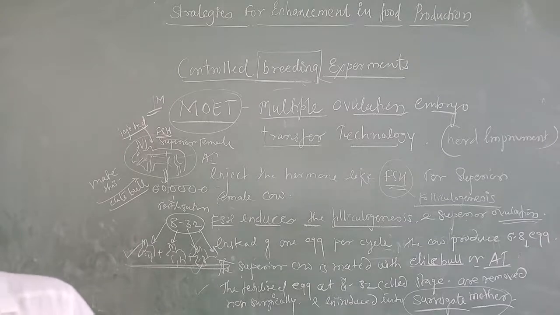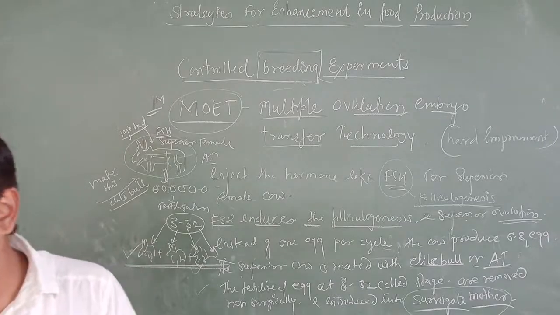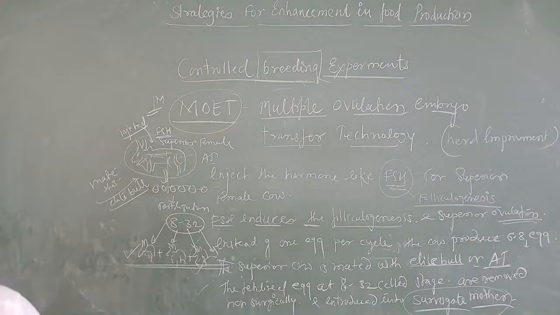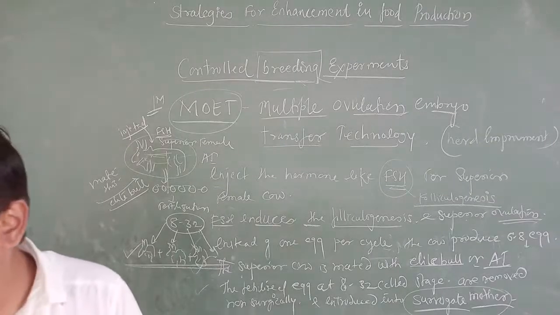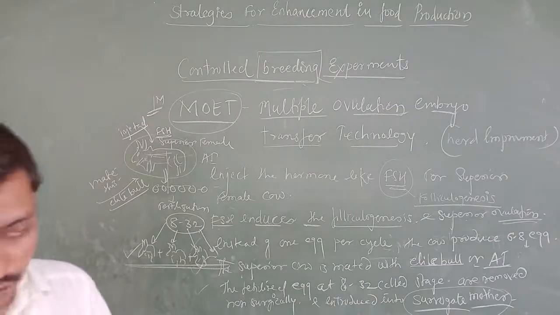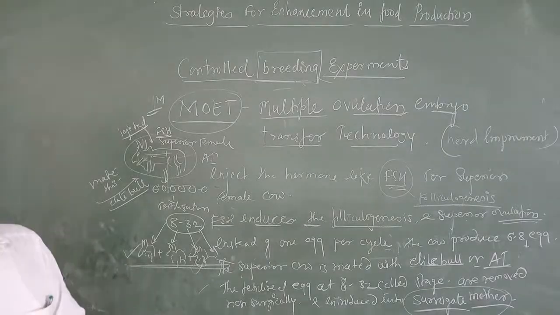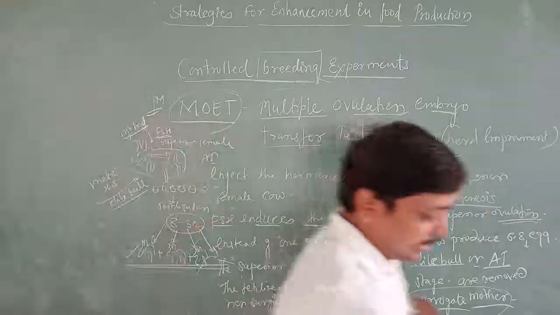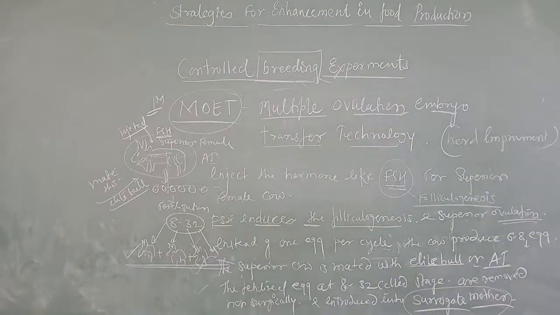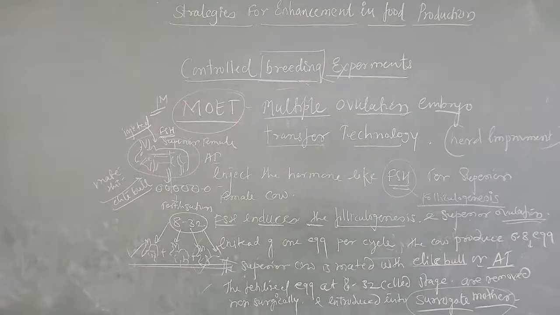And this can help us to increase high milk yielding breeds of females and high quality of what we call lean meat. We are going to get lean meat with less lipid. Okay, understood? This is about the experiments we studied in today's class. First one is artificial insemination, and the second one is multiple ovulation embryo transfer. Thank you.